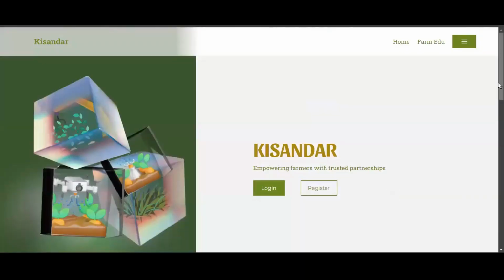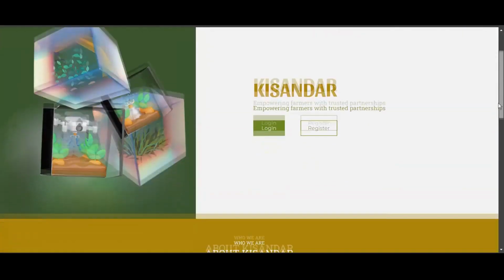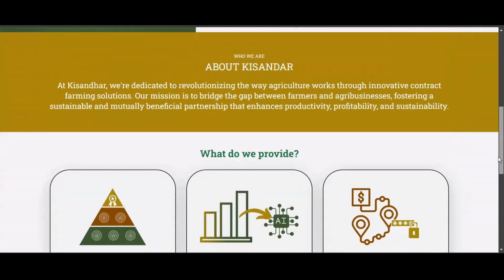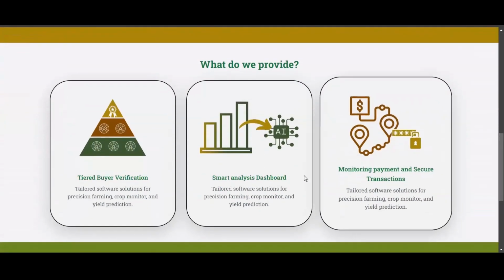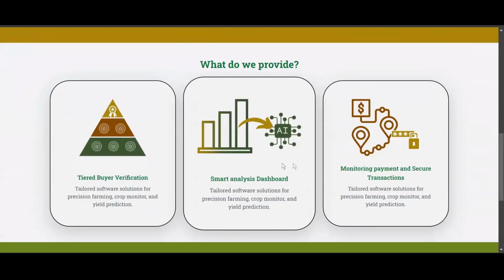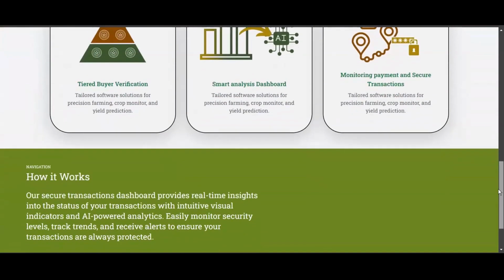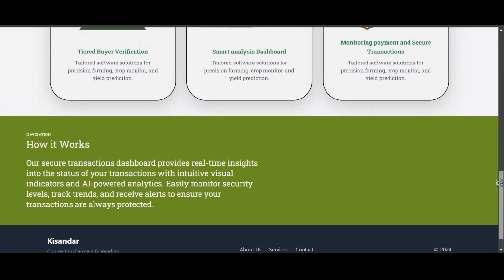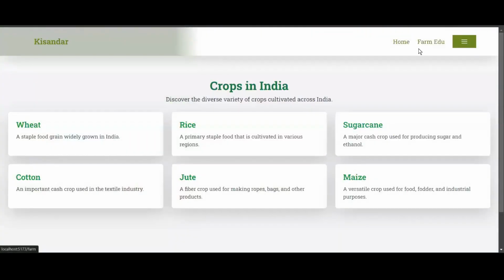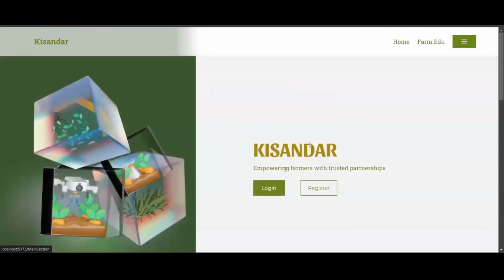Now here's our product, Kisandar, empowering farmers with trusted partnerships. We have kept our UI as simple as possible to make sure the farmer is able to access it better. Now what do we provide? We provide them tiered verification, smart analysis dashboard, payment monitoring, and secure transactions. In future, we are going to make sure that they have access to a lot more information. Here we have given how it works. It's going to be filled with more information afterwards. We have made a section known as Farmedu to make sure that the farmer has knowledge and access to better, efficient farming methods to make sure that they are able to make more of their land and crops.